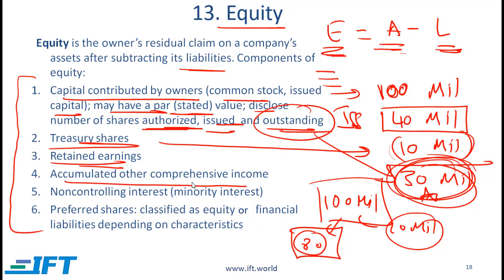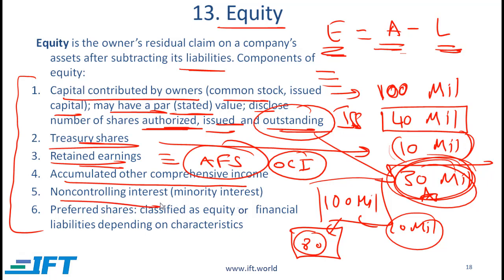Accumulated other comprehensive income, we have already talked about this. There are items such as available for sale securities, where the gains, the unrealized gains on AFS, are not passed through the income statement. They directly increase equity, and their increase is reflected in the component of equity called other comprehensive income. There are three other items that cause OCI to go up, and I have asked you to memorize those three items in an earlier reading.